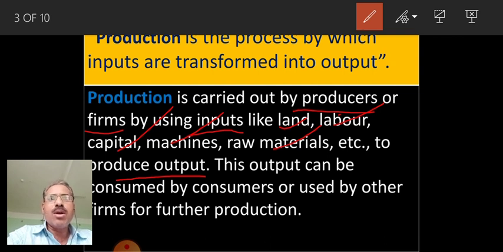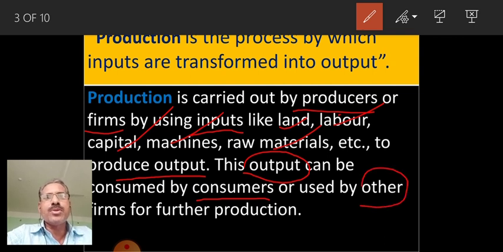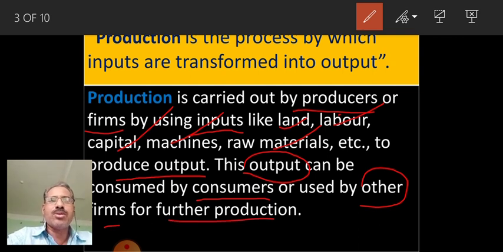It means the output produced by the producers or firms is consumed by the consumers. But the same output, or goods produced by the producers, can also be used by other firms for further production. It is also called production. Production takes place in firms to produce ready goods which can be consumed by consumers or by other firms in the production of other goods.